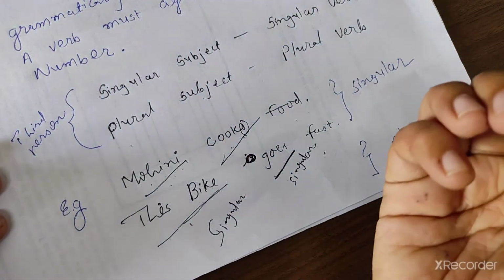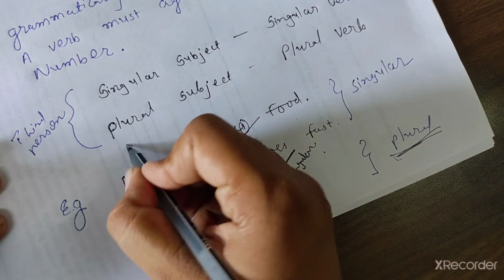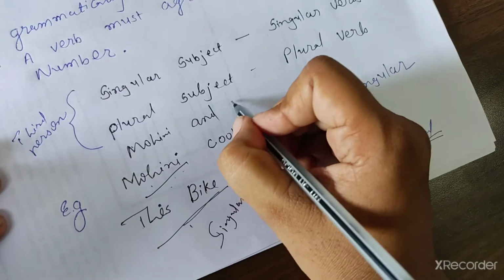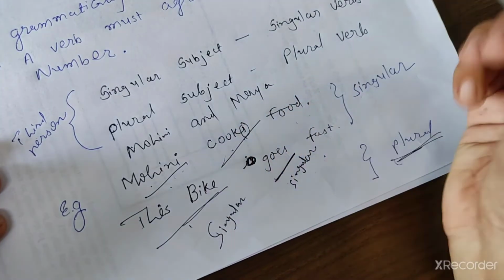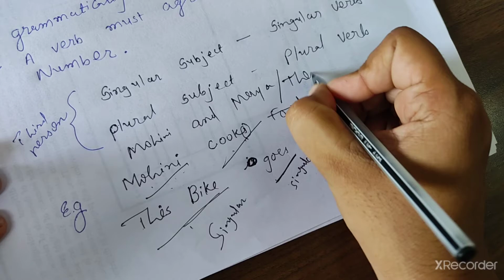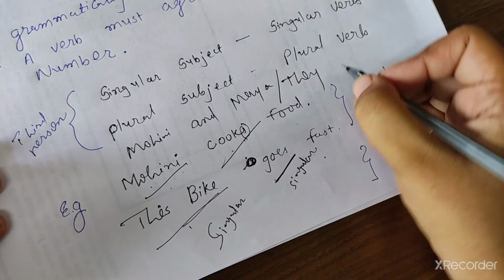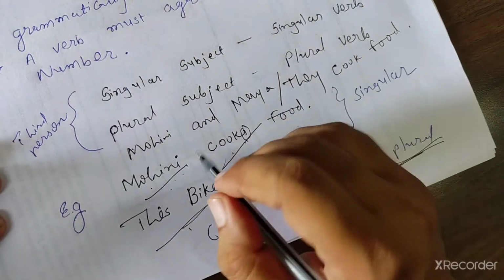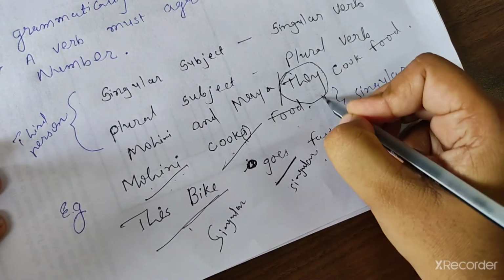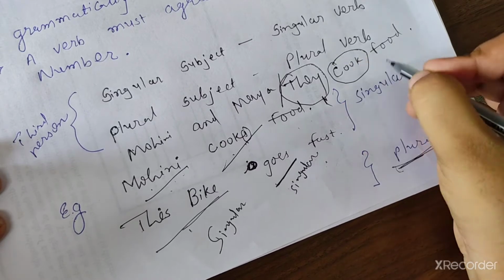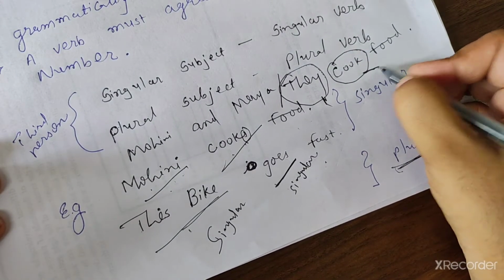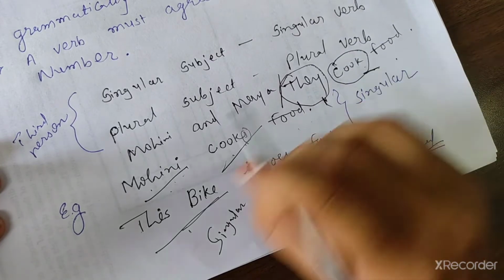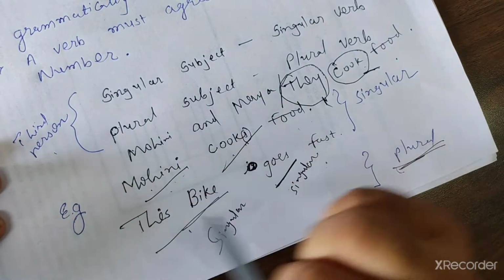Mohini and Maya, or I can put they. They cook food. They is plural. Cook here becomes a plural verb.